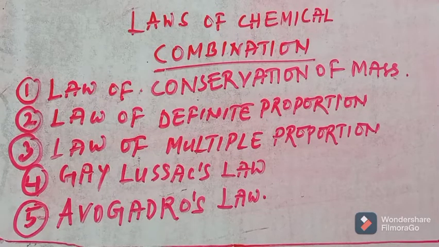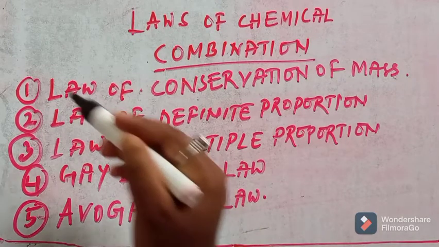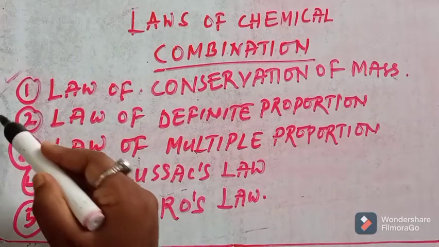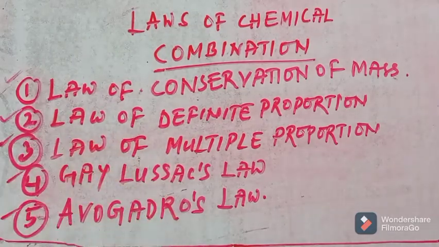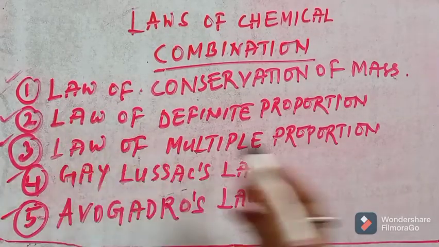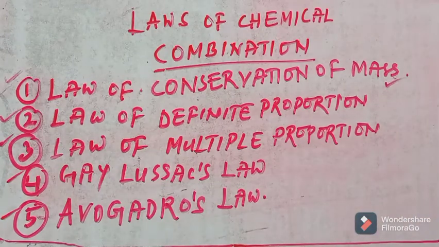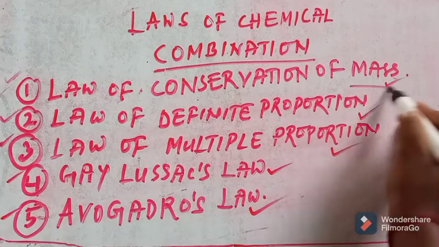So today we will discuss the laws of chemical combination. There are actually 5 laws of chemical combination and we will discuss each of them. The first one is the law of conservation of mass. The second one is the law of definite proportion. Third is the law of multiple proportion, then Gay-Lussac's law and Avogadro's law. We'll start with the law of conservation of mass.